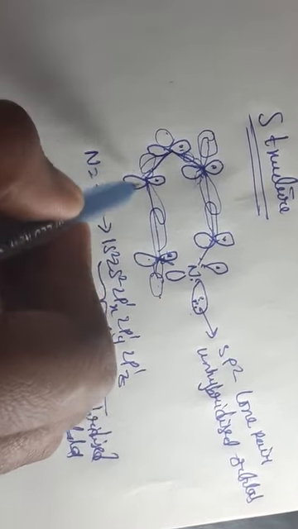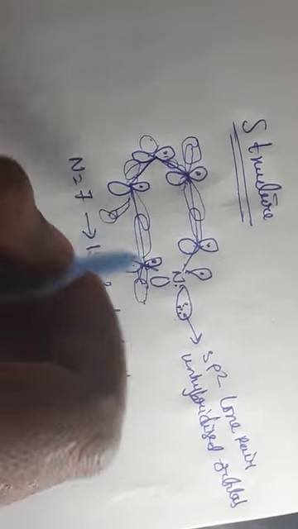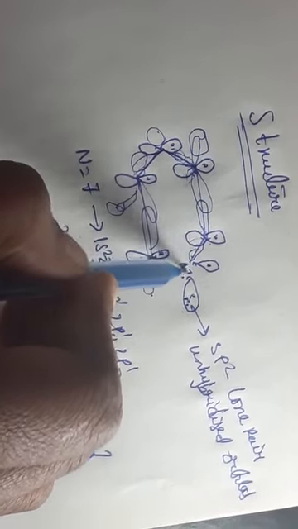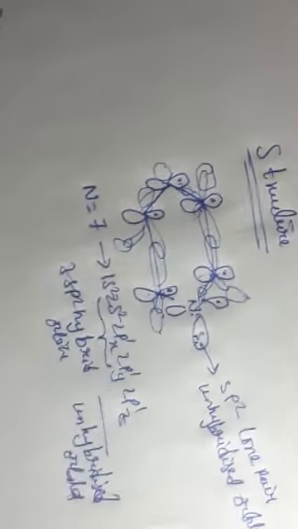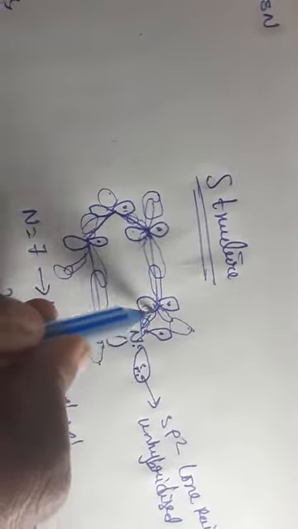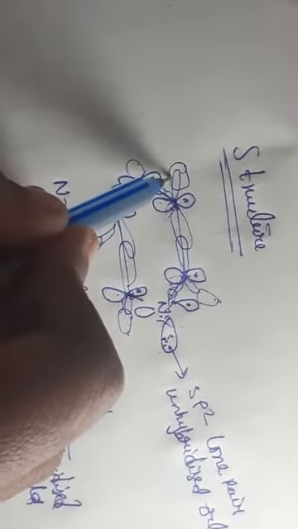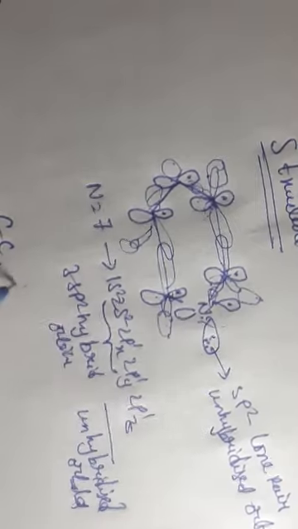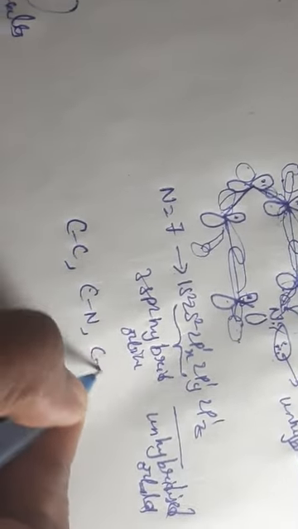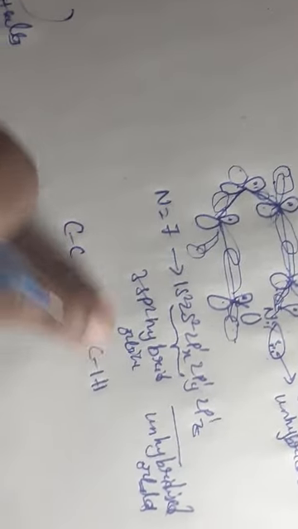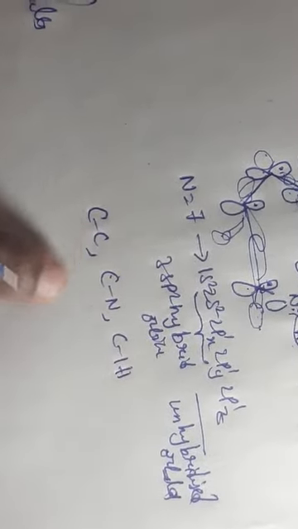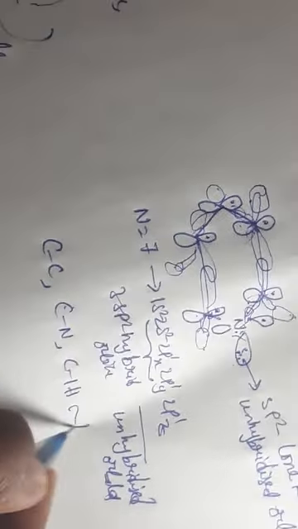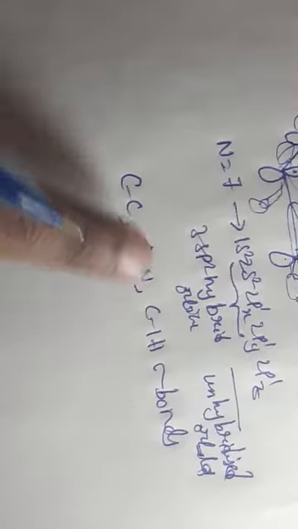With hydrogen atoms, how are the three formed? The CC bond and CN bond, and one is CH bond. So like this it is forming: CC bond, CN bond, and CH bond. So these three are sp2, sp2, sp2. These three sp2 hybrid orbitals are forming sigma bonds.